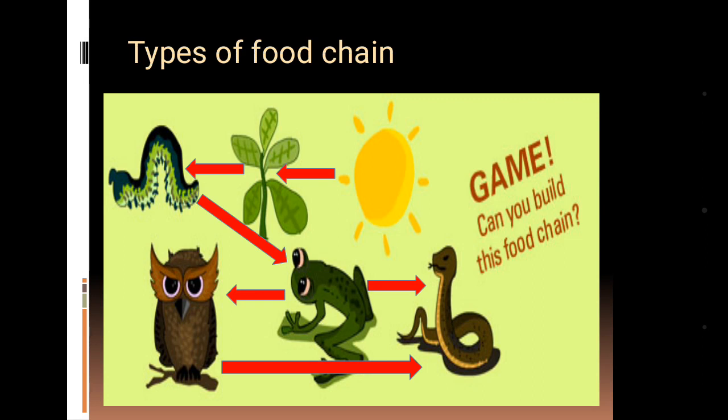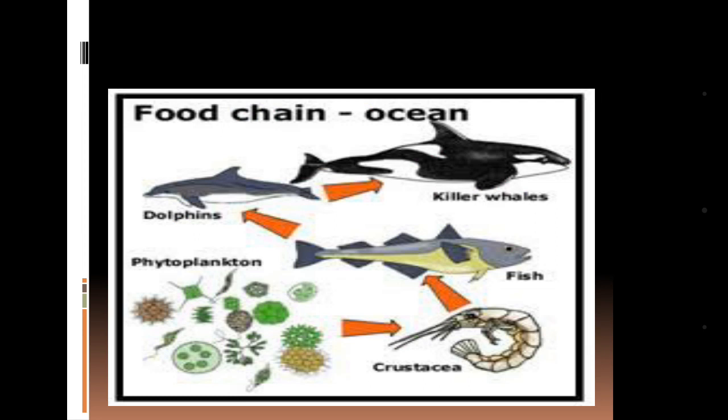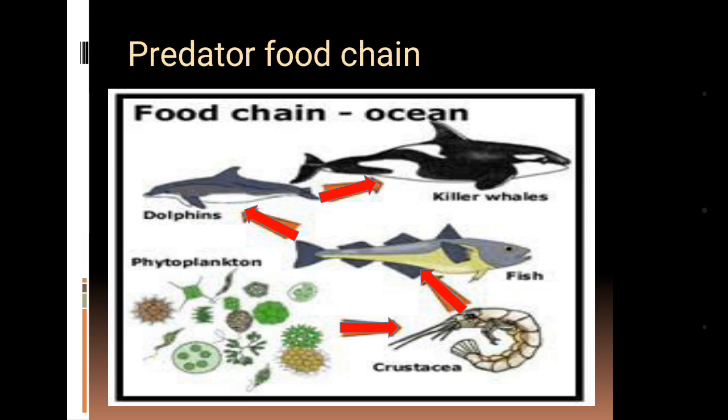Now what are the types of food chain? Let's take a look here. Phytoplanktons are taken by the crustaceans or the arthropods. Then these arthropods are taken by the fishes, and these fishes are taken by the dolphins, which are finally taken by the killer whales. So we can see easily here the level of consumers is becoming comparatively larger from one to another, and this type of food chain is called the predator food chain.